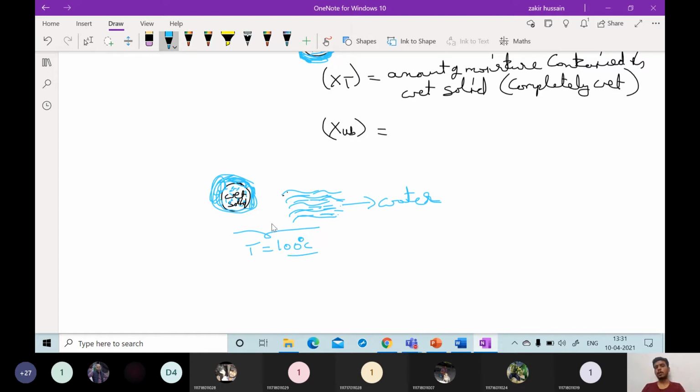We know that water will boil at 100 degrees centigrade. At 100 degrees centigrade, water starts to boil and vaporize. Here also, the same, water will start to boil and vaporize inside this solid. At this temperature, this water will have some vapor pressure, PV I am denoting. And after this, the water vapor is transferred to the surrounding air. So whatever vapor is transferred into the air will have some partial pressure, PA, and this is PAV.